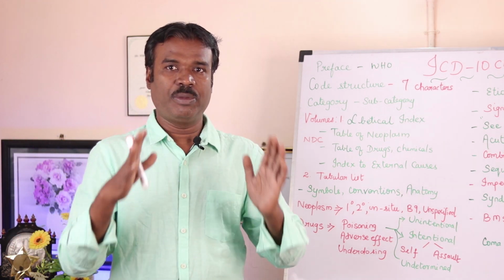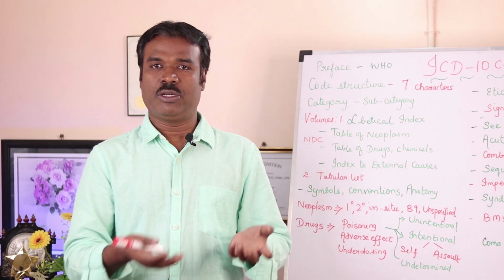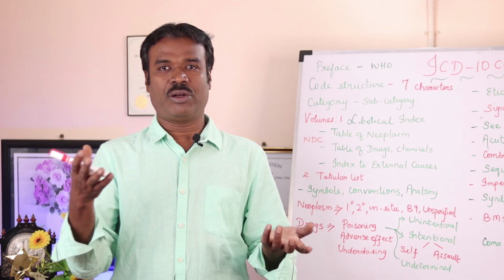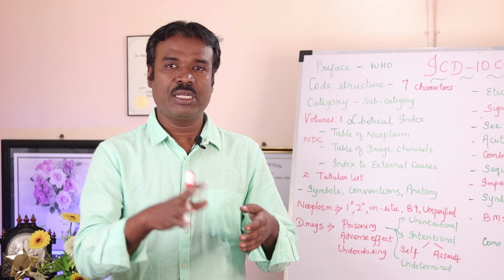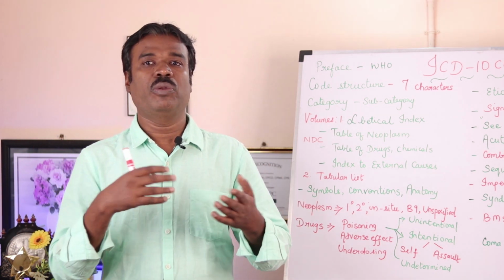So the first code should be, what is the problem now? Infertility. Or infertility is because of tubal occlusion. So the treatment that she is taking is not for occlusion but for infertility. So infertility, tubal occlusion and then late effect of tuberculosis. So this is how the coding should be.